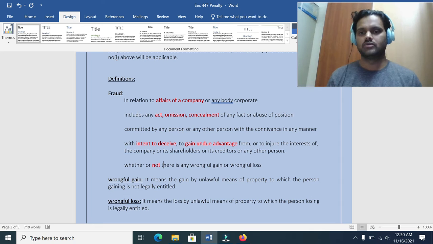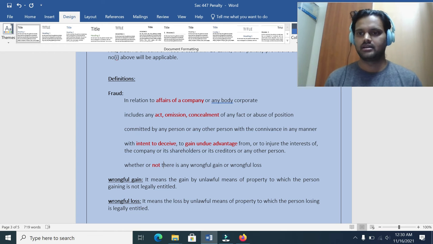Okay, what is fraud? Fraud in relation to the company or any body corporate. This includes any act, omission, concealment, abuse of position, etc., committed by the person or by any person outside the company with the connivance in any manner, with intent to deceive or to gain undue advantage, or injury to the interest of the creditors, members, shareholders, or any other person. And finally, whether or not there is any wrongful gain or wrongful loss.